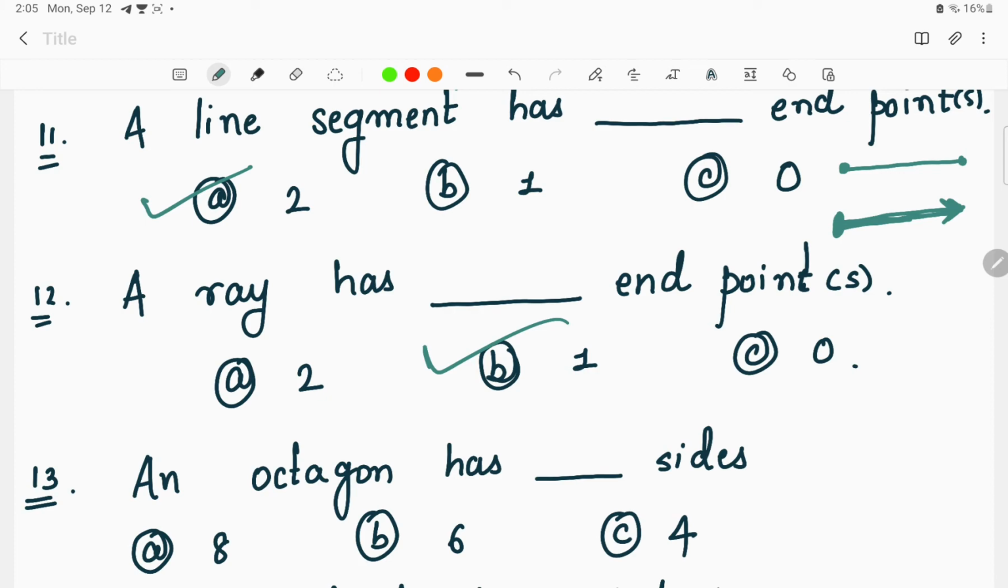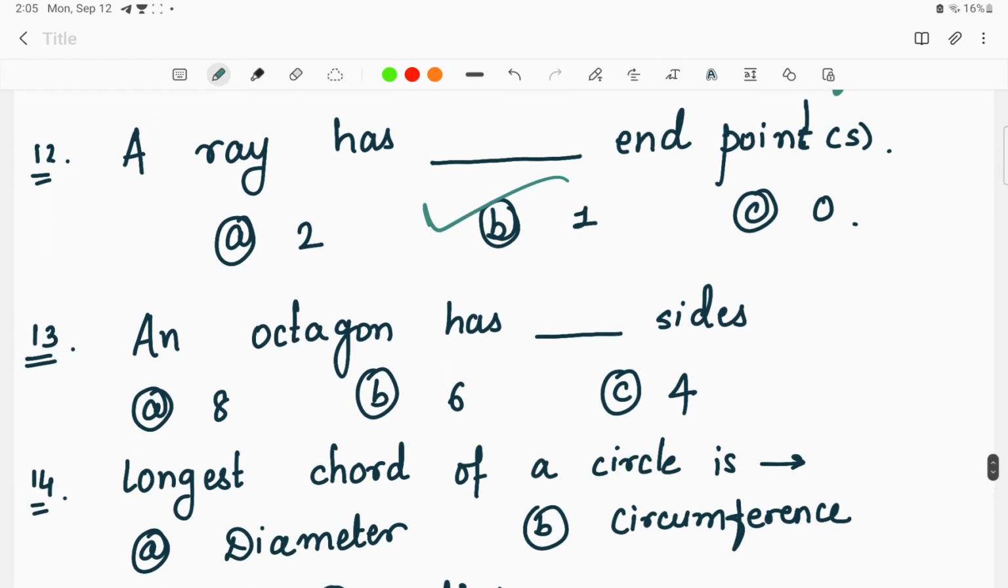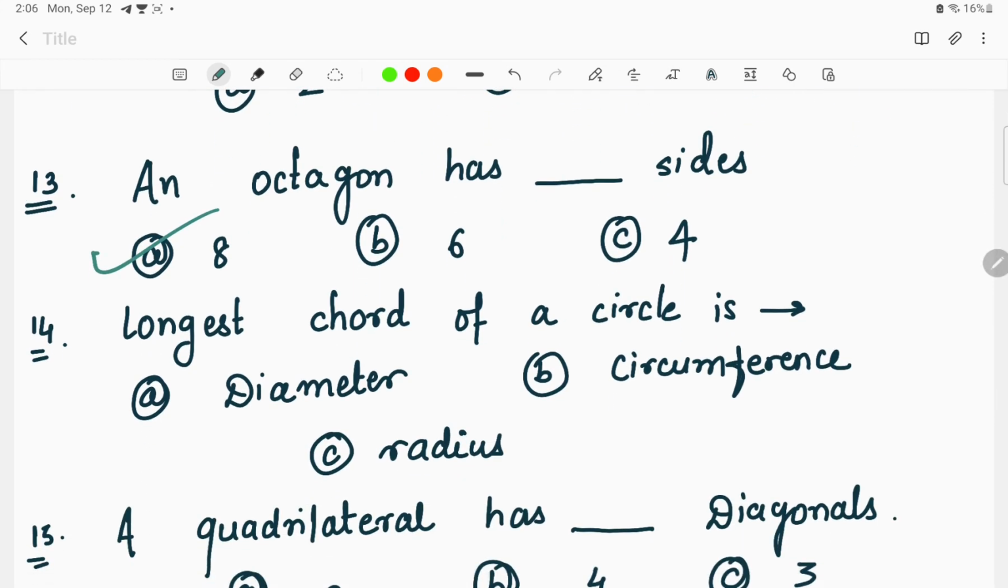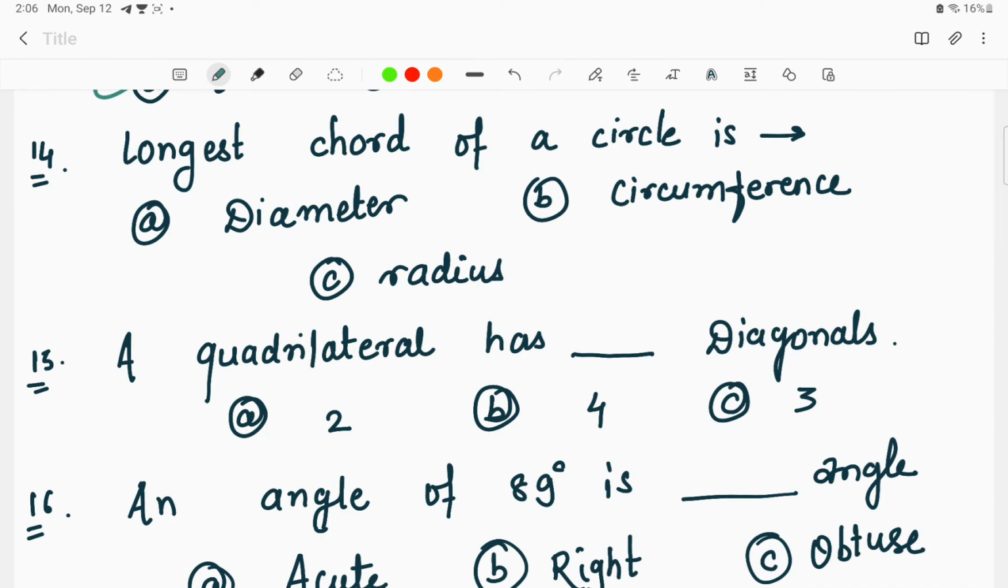Moving on to the next question, an octagon has how many sides? This is again a basic question. It has 8 sides. Longest chord of a circle is? Now this is the question about discussion. What is a chord?